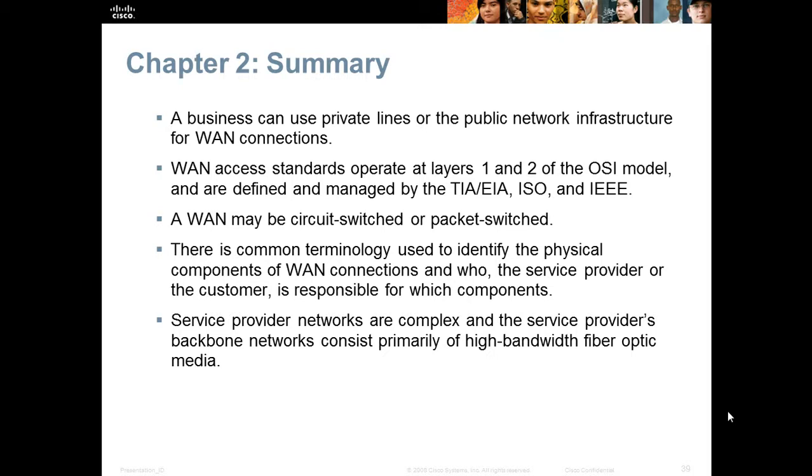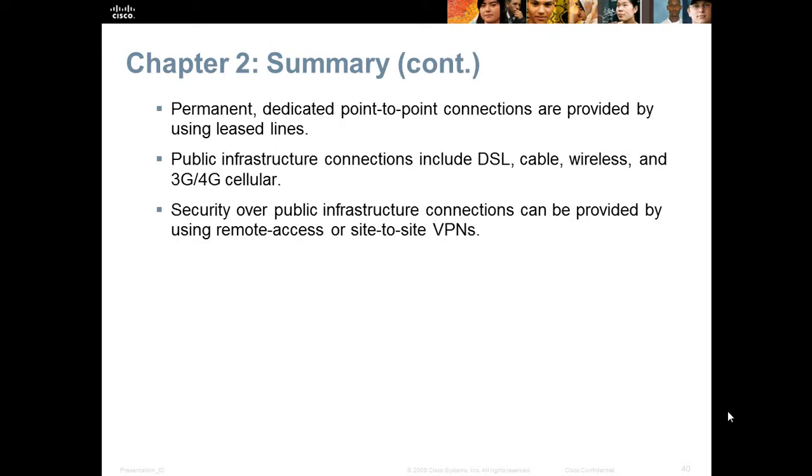The service provider networks are more complex, and the service provider's backbone network consists primarily of high-bandwidth fiber optic media. Permanent dedicated point-to-point connections are provided by using leased lines. Public infrastructure connections include digital subscriber lines, cable, wireless, and 3G and 4G cellular. Security over public infrastructure connections can be provided by using remote access or site-to-site VPN.